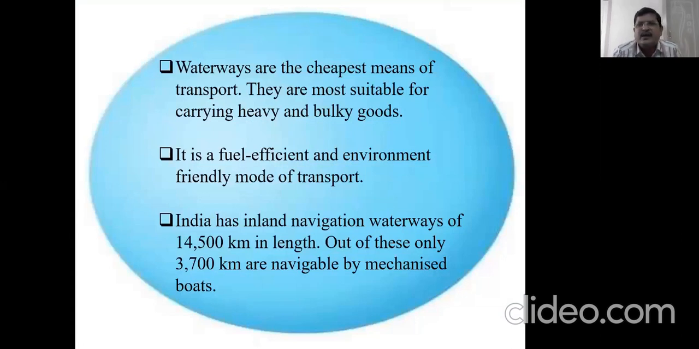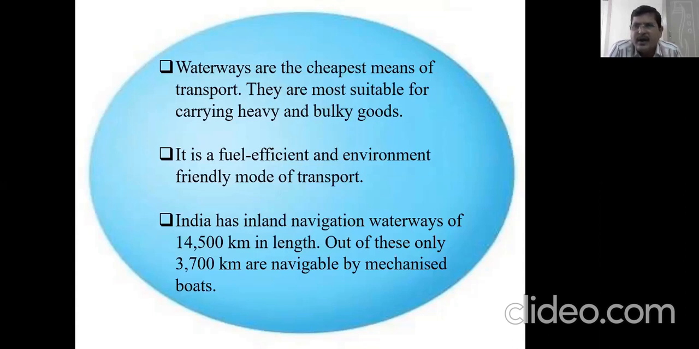See, waterways are the cheapest means of transport. They are most suitable for carrying heavy and bulky goods. It is a fuel efficient and environment friendly mode of transport. So it depends on the environment and climatic conditions, and it is the cheapest mode of transport. India has inland navigation.